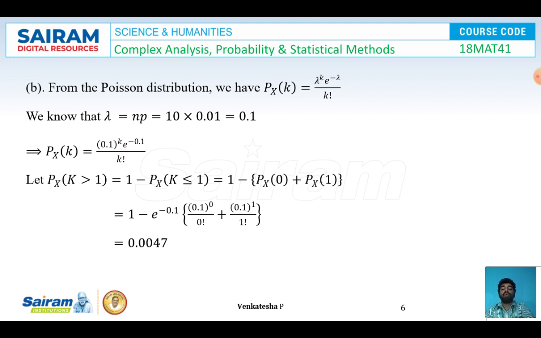So I got 1 minus e^(-0.1), which is a common factor, I'll be taking outside, times [(0.1)^0 / 0! + (0.1)^1 / 1!]. After simplifying this, I got the value of P_X(k > 1) as 0.0047.